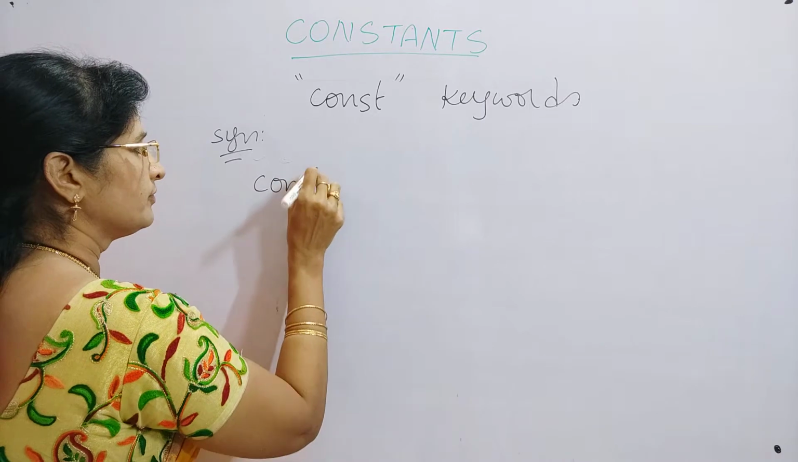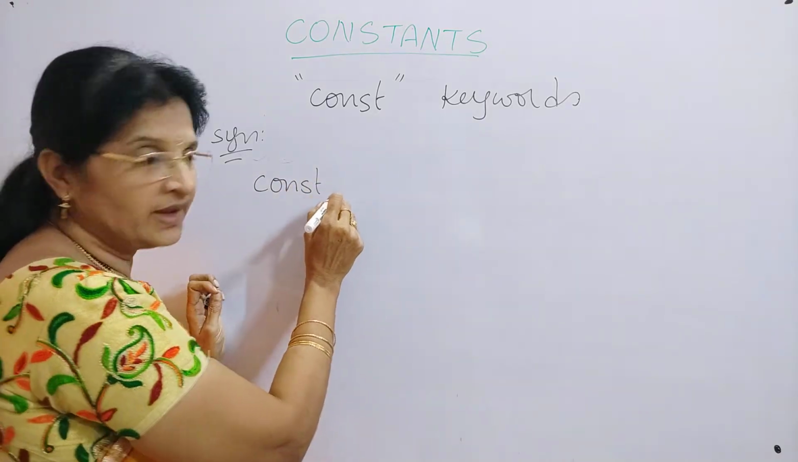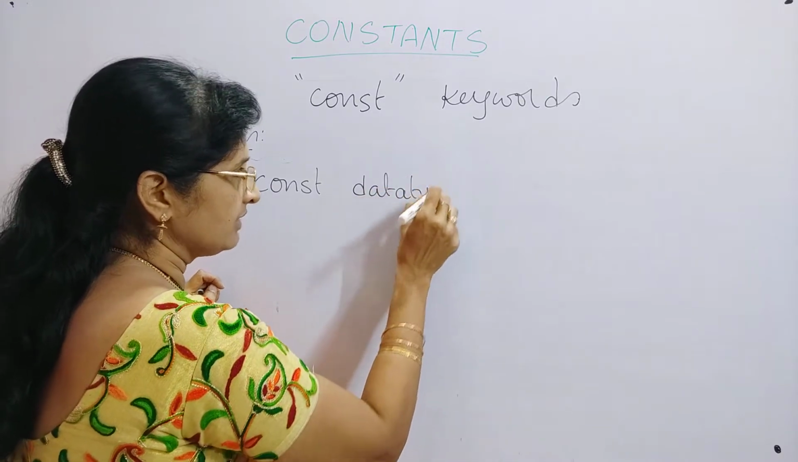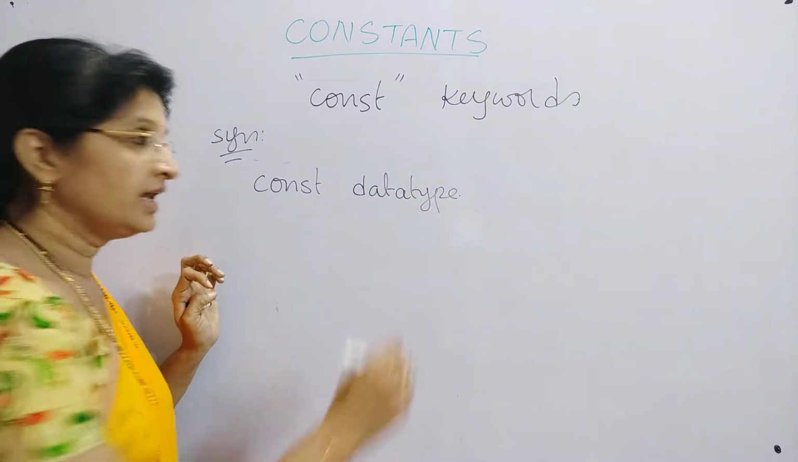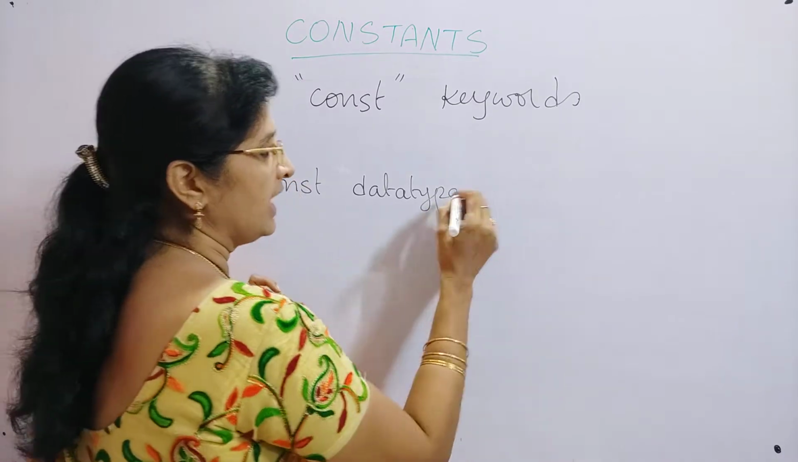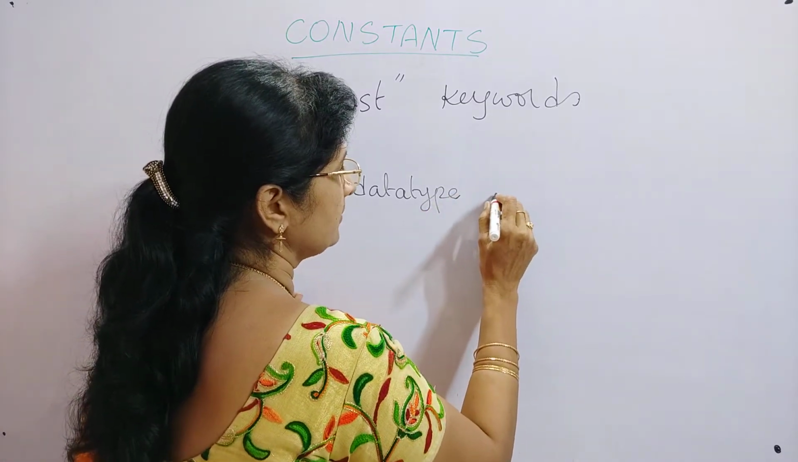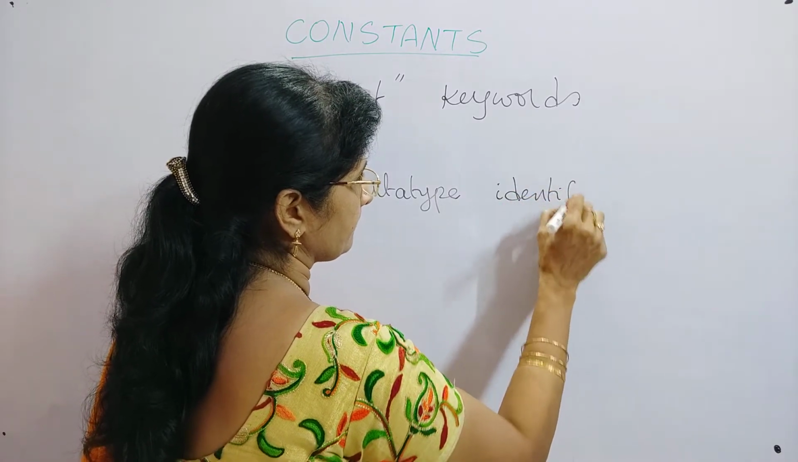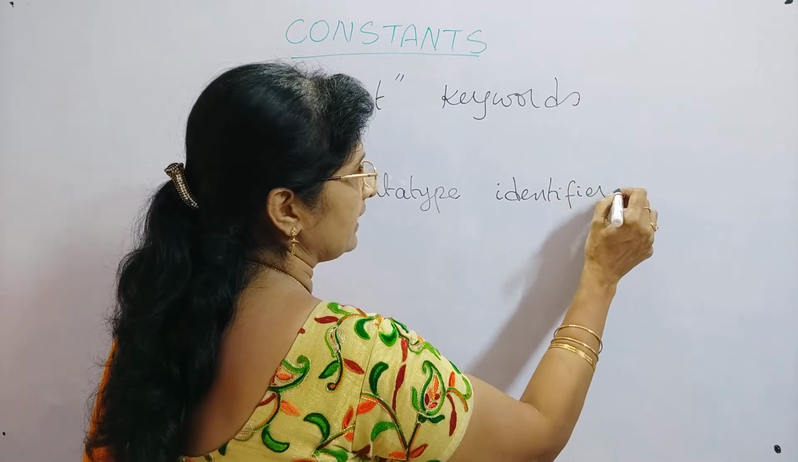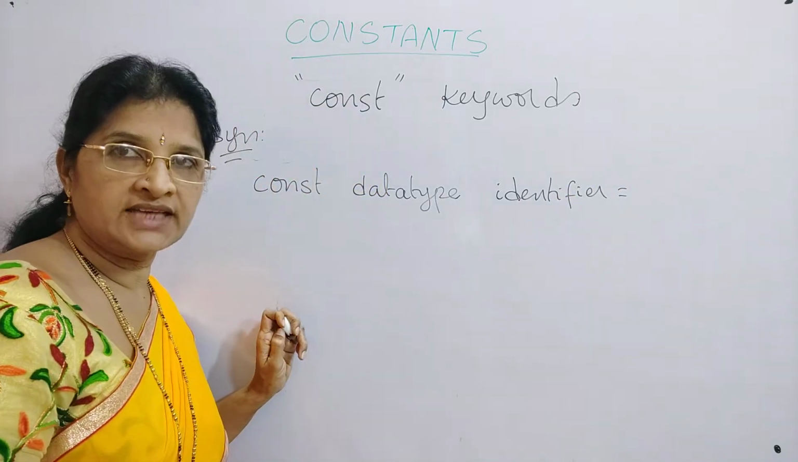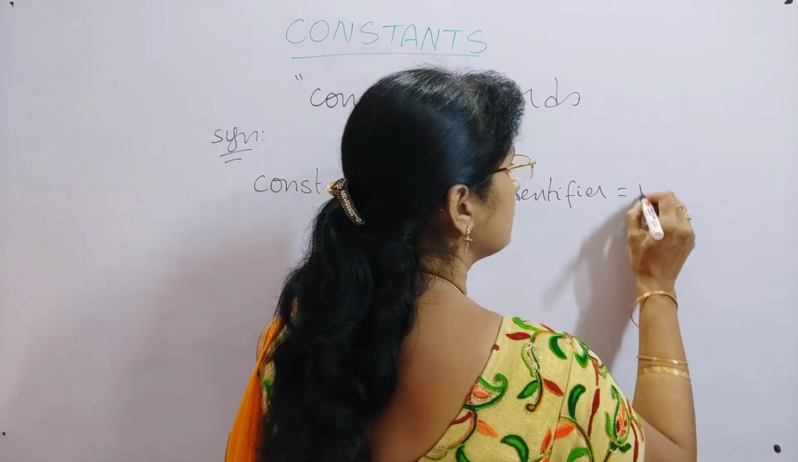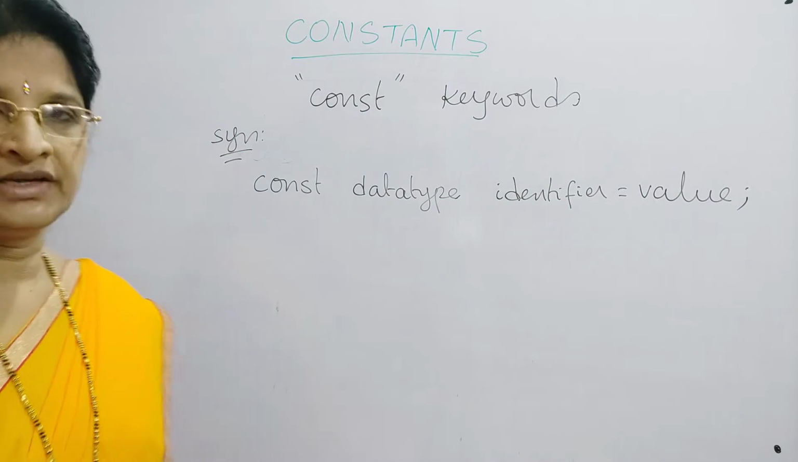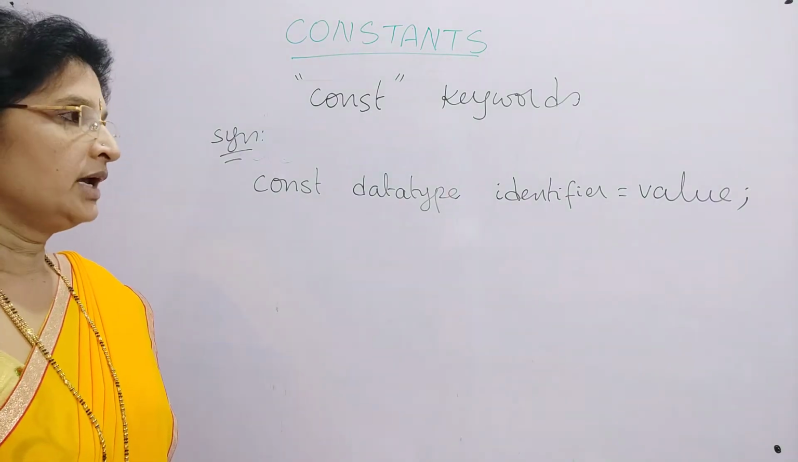const is the keyword. Next you have to give a blank space and then you can give any data type of your C language, and then again you have to give a blank space and then you can give any valid identifier. And then you can give the assignment operator and then you can give the value to that identifier. So suppose if you declare a constant like this.